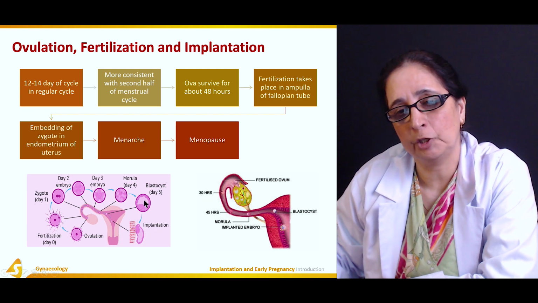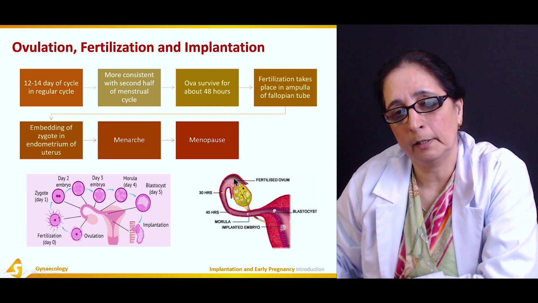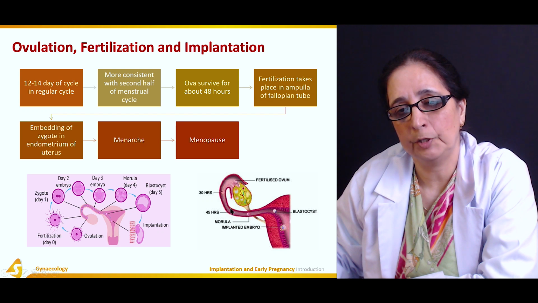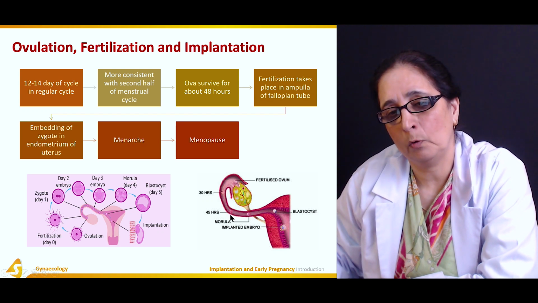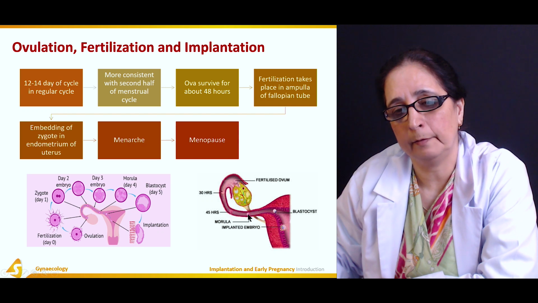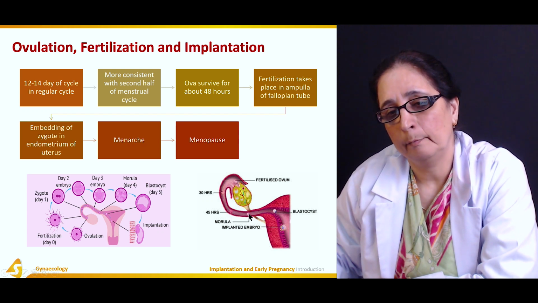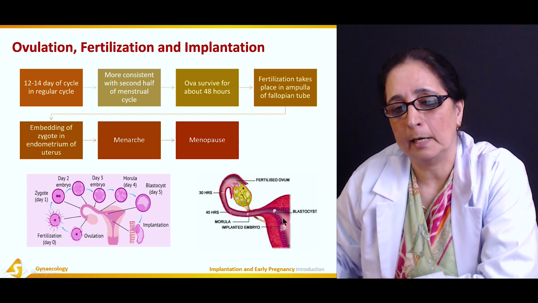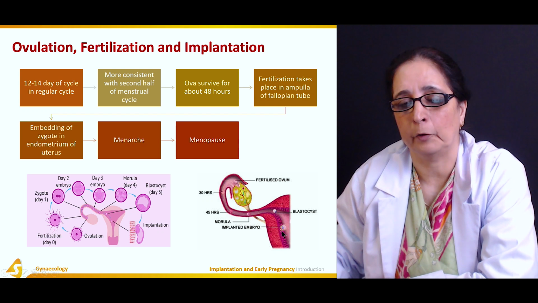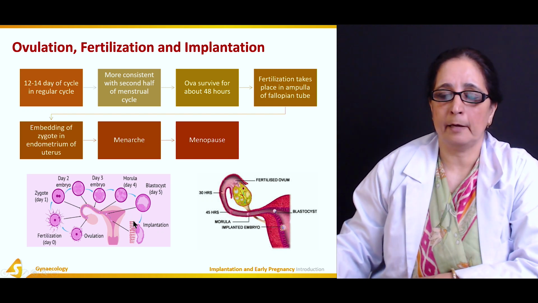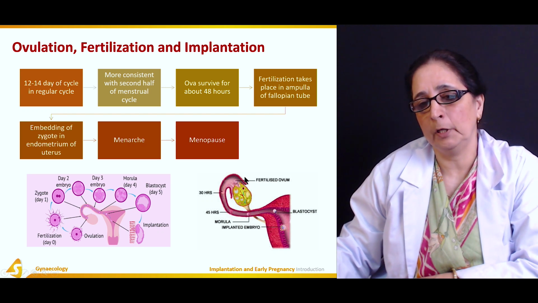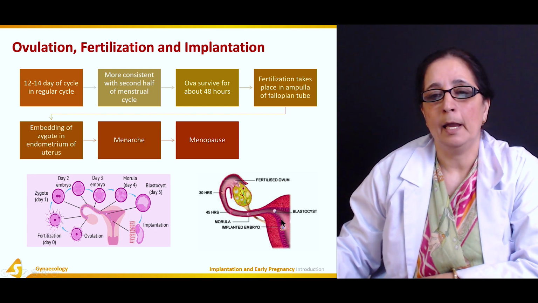Here, fertilization takes place. Then 30 hours after fertilization, it reaches here, and then at 45 hours it reaches here, and then the morula is at the lower end of the fallopian tube, and then it becomes the blastocyst, and it is embedded as the blastocyst, the implanted embryo. So these are the steps after fertilization of the ovum to the embedding of the fertilized ovum in the endometrium of the uterus.